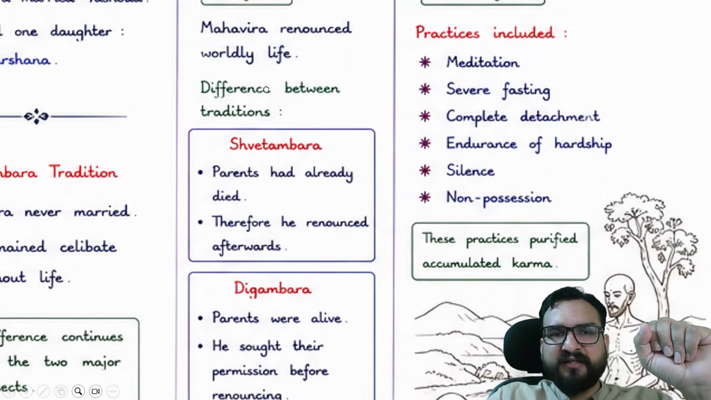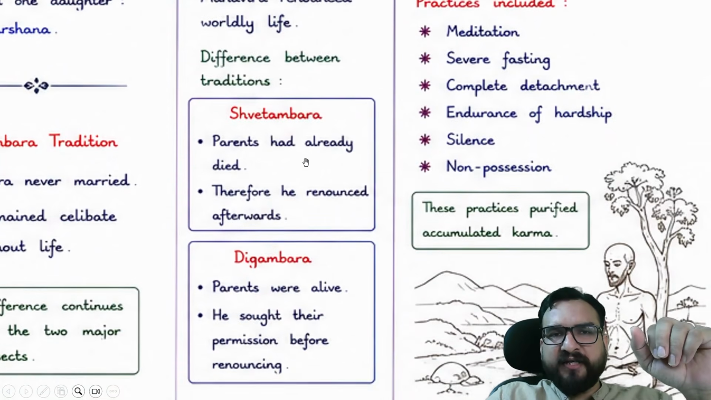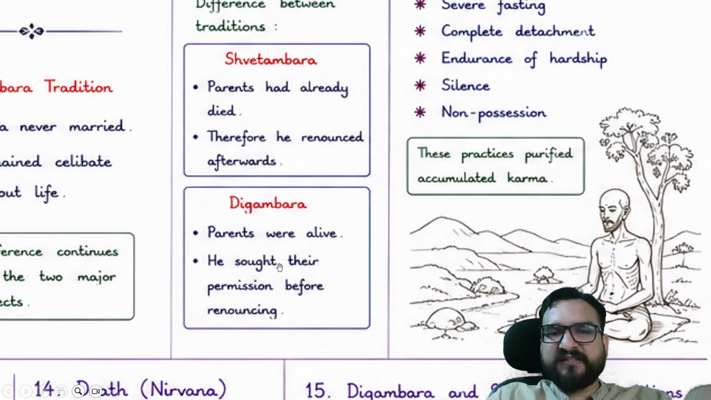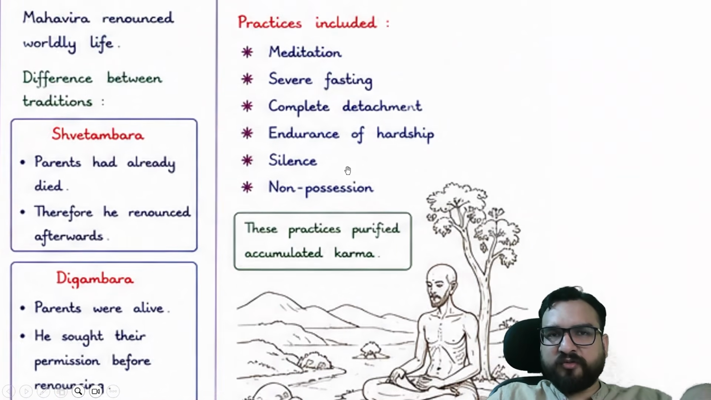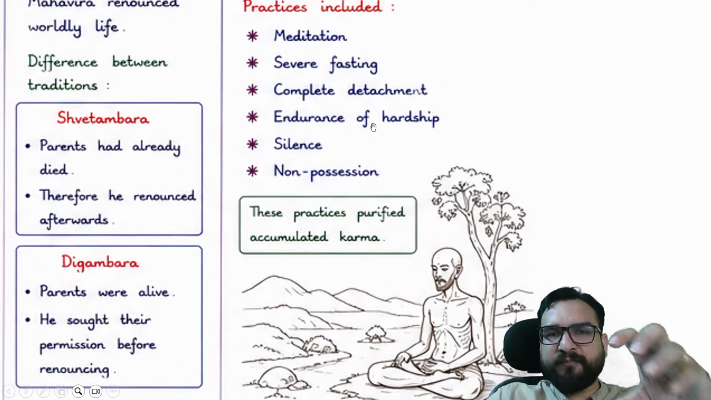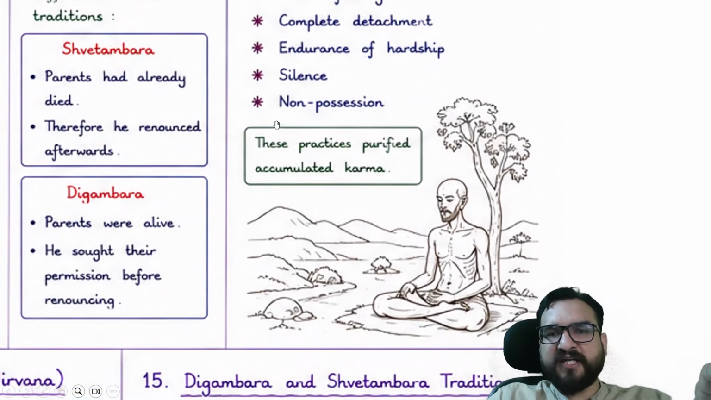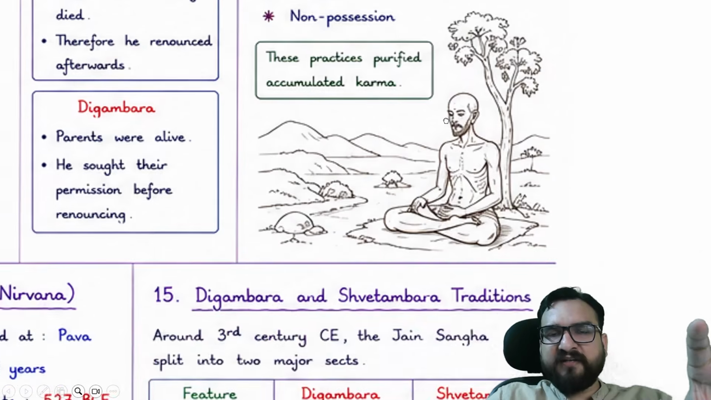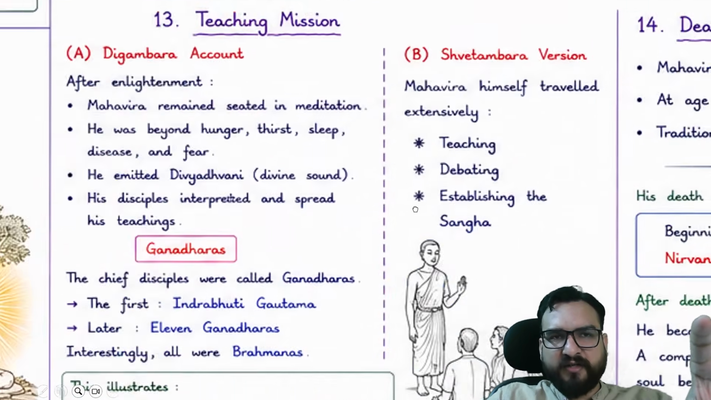At the age of 30, he left home. But again there are two different traditions. Shwetambar says the parents had already died, therefore he renounced afterwards. Digambar says the parents were alive, and he sought their permission before renouncing. Then for 12 years he was meditating, with severe fasting, complete detachment, endurance of hardship, silence, and non-possession, and then he was able to attain Kaivalya.